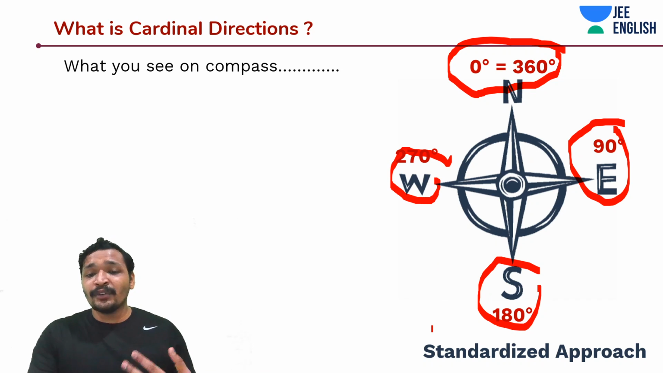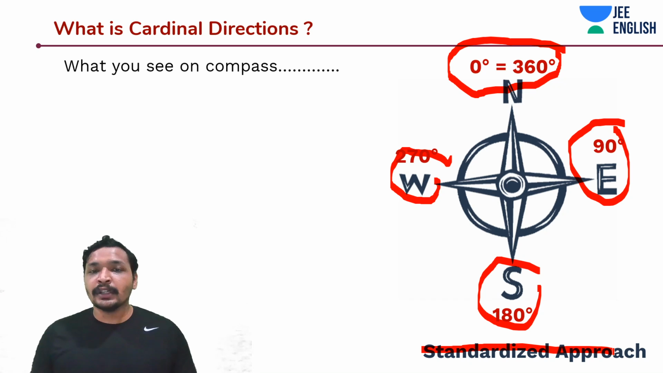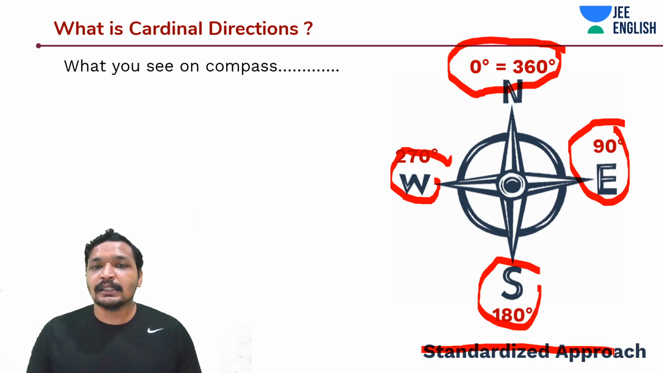Okay, but you don't really need to know this. All you need to know is that north and south are 180 degrees to each other, and east and west are opposite to each other again, and north and east are perpendicular to each other. Why do we need to know this? You may get problems in the cardinal system.